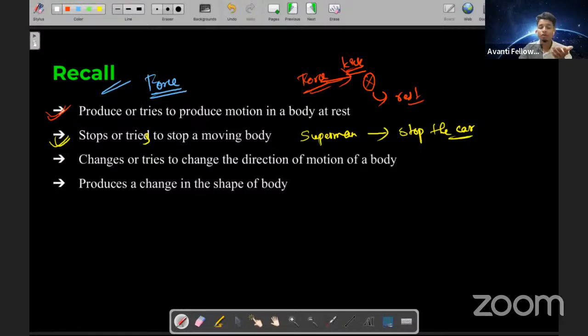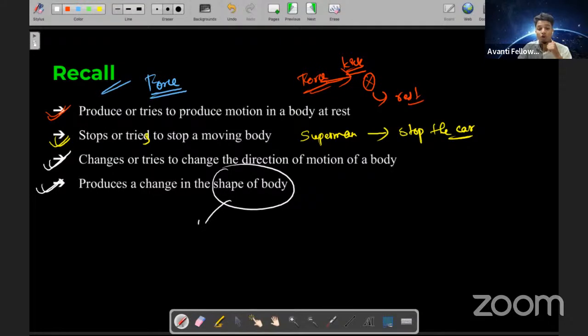Then we talked about how force changes or tries to change the direction of motion of a body. I also said the same thing, right? If there is a moving body, this is the pen, and if it is falling down and I'm applying a force, then it will jump over here. If I'm applying a force from here, then it will change the direction. So applying a force will also change the direction of motion of a body, and also produce a change in the shape of the body.